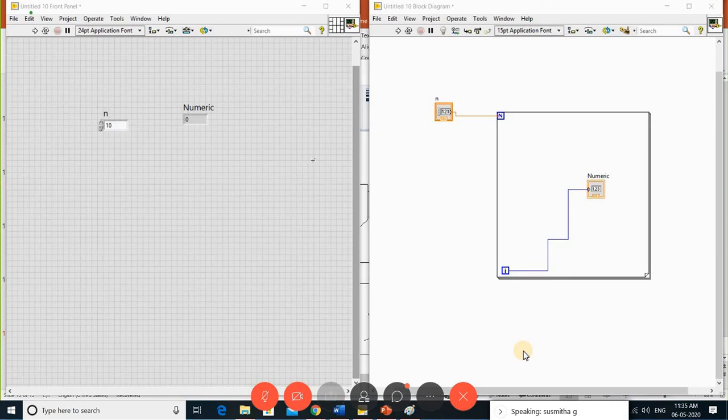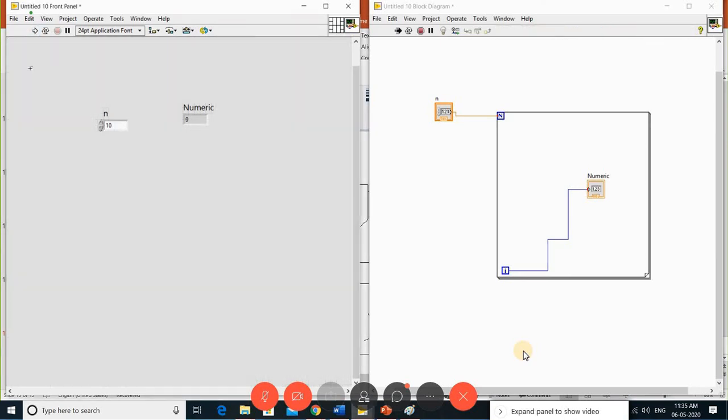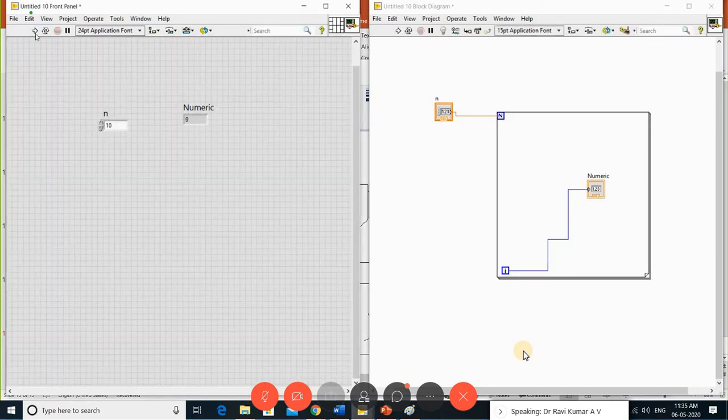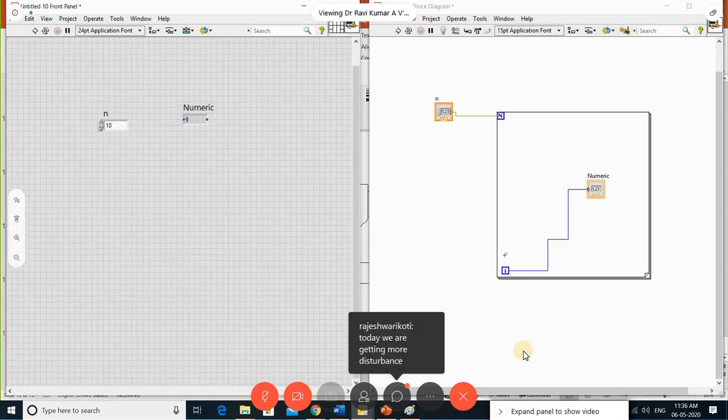Okay, let me run this. Because it's a loop, you go with the single shot run. You need not go with the continuous run. You can observe that the i variable is 9. That means it iterated from 0 to n minus 1. I want to create some amount of delay.